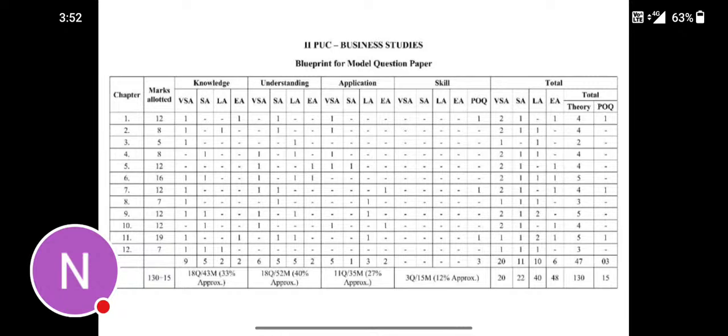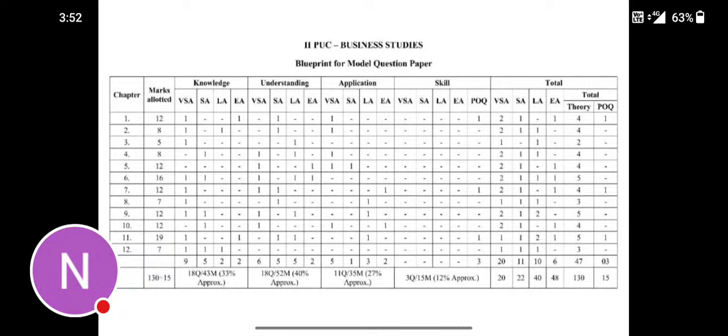So totally, if we see very short answer from all knowledge, understanding, application, and skill, there are 20 questions as very short answer questions. Short answer questions: 11 questions. Long answer questions: 10 questions. Enlarged answers are 6 questions, and POQ has 3 questions. Therefore, totally 47 theory questions are there, and POQ as 3 questions.